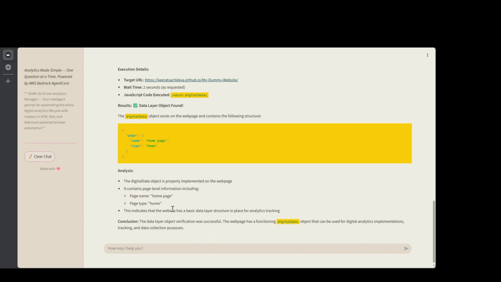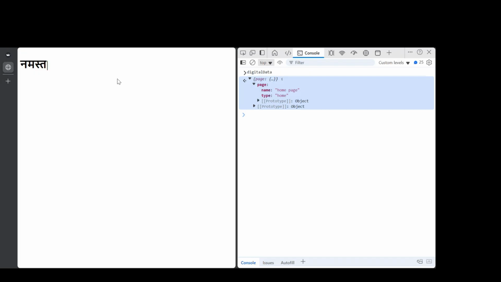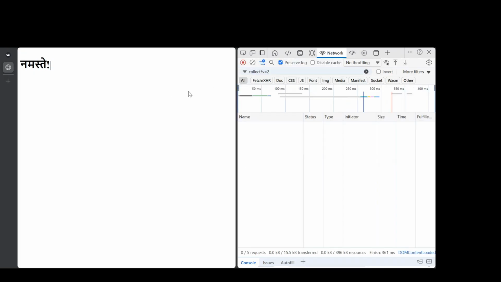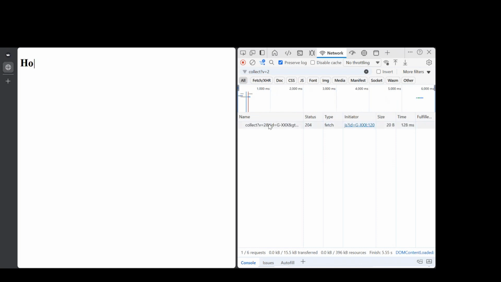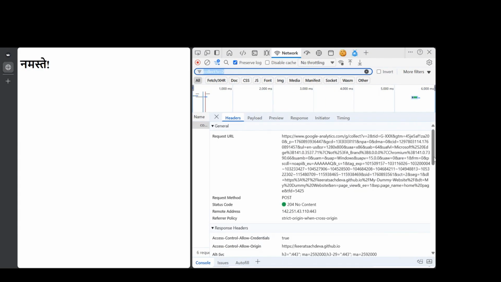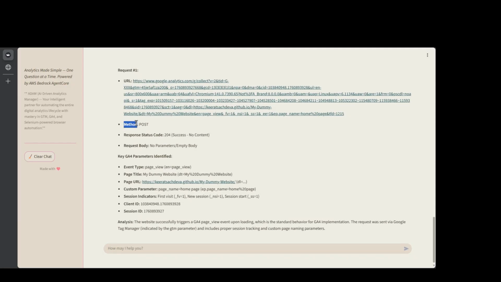Are you smart enough to help me test if all the GA4 requests are correctly triggering on the website? So help me check what all GA4 requests trigger on this website in 5 seconds. And while it fetches it, let me fetch those requests from my end as well. So I'll just quickly reload this URL once, and I'll see what all requests come on the web page with the page load. Yep, I've already added the filter of collect?v=2, and I can see one GA4 request here. Nice. And it's a successful request with the status code of 204. And let's see what Adam comes up with.